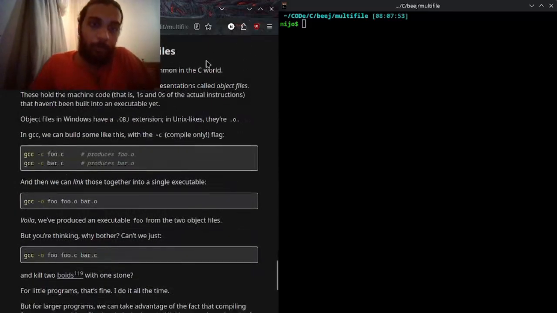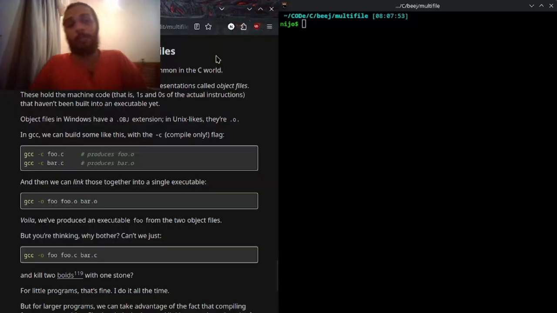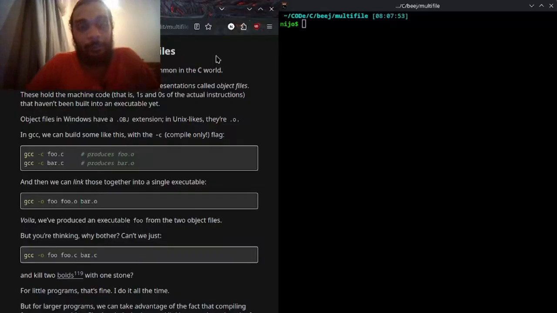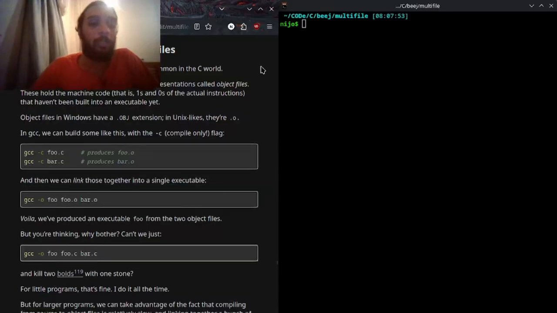Now, comparing with object files. This isn't part of the spec, but it's 99.999% common in the C world. You can compile C files into intermediate representations called object files. These hold the machine code, that is ones and zeros of the actual instructions, that haven't been built into an executable yet. Object files in Windows have a .obj extension. In Unix-likes they are .o. In GCC we can build one like this with the compile-only flag.